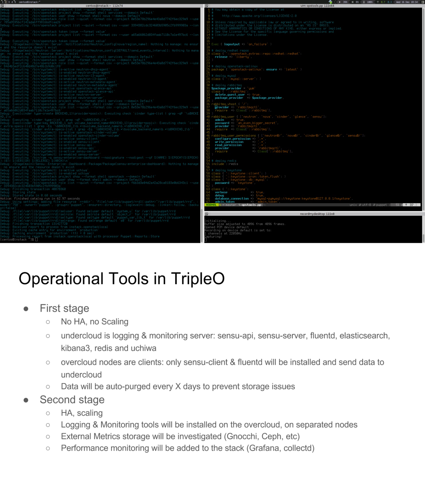And the last thing that I did not mention in the introduction: in the second stage, we might want to investigate integrating performance monitoring by using something like Grafana and CollectD. But that's something that will come after that, at the end.